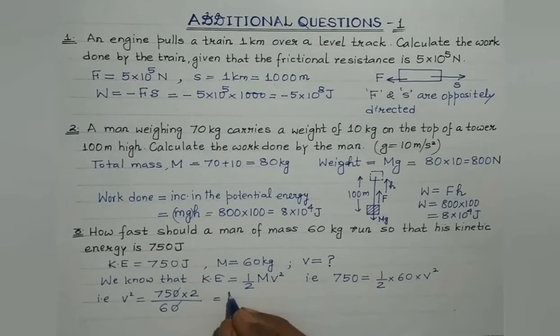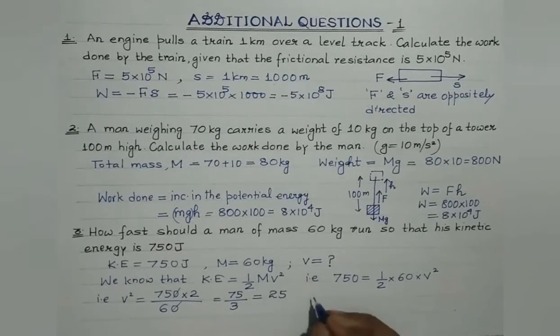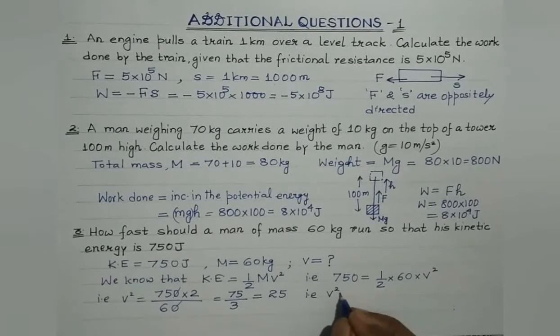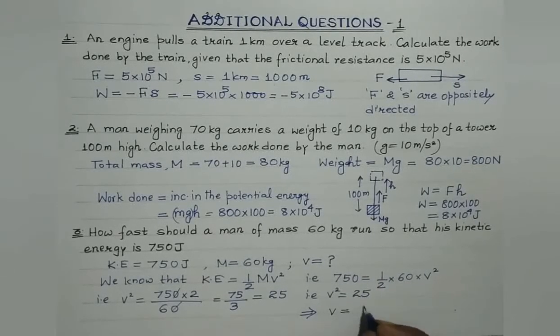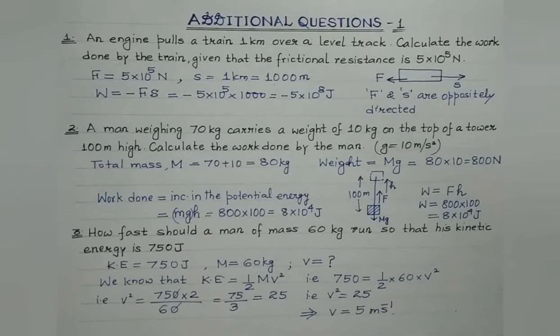So we get 75 divided by 3 or 25. That is, v square is equal to 25, which implies that the velocity must be equal to 5 meter per second. Clear, students? So the man must be running with a speed of 5 meter per second so as to have a kinetic energy of 750 joule.